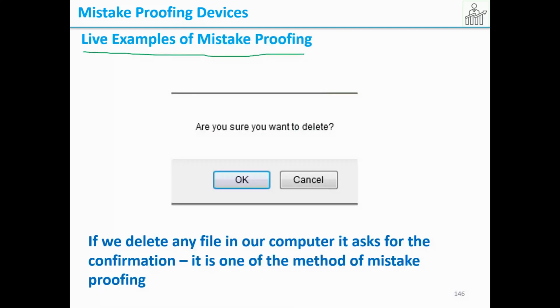So, live examples of mistake proofing. If we delete any file in our computer, it asks for confirmation. It is one of the methods of mistake proofing. That means if unknowingly you have deleted a file, it will not get deleted. It will remind you, do you really want to delete, are you sure? Only then, if you give okay, the file will get deleted. So this is an example for